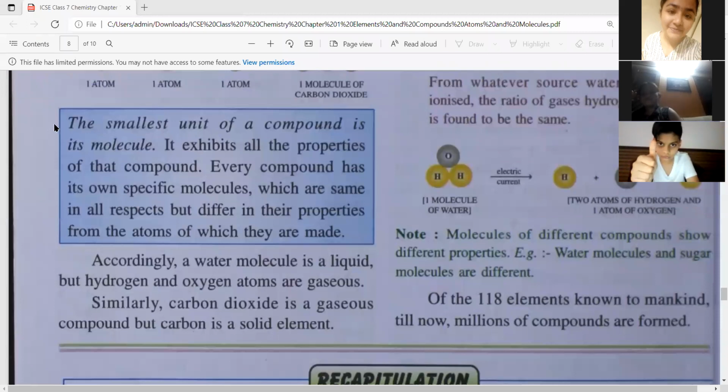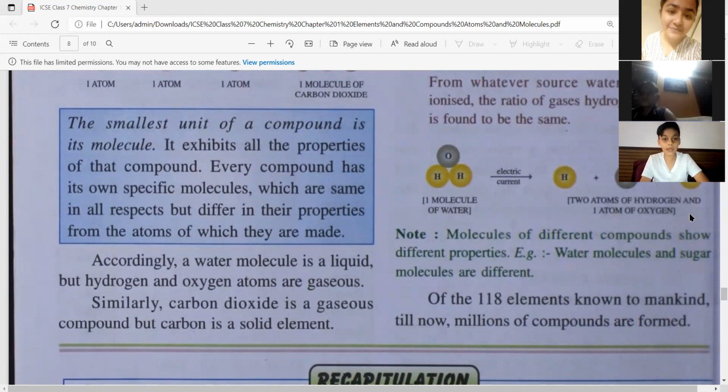Now, Neve, I want you to read this blue color box. The smallest unit of a compound is its molecule. It exhibits all the properties of that compound.